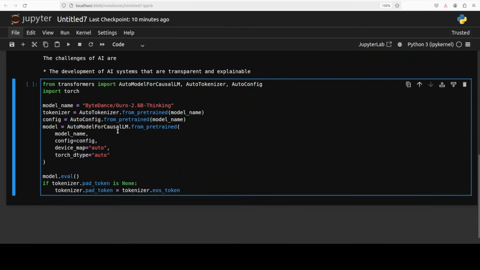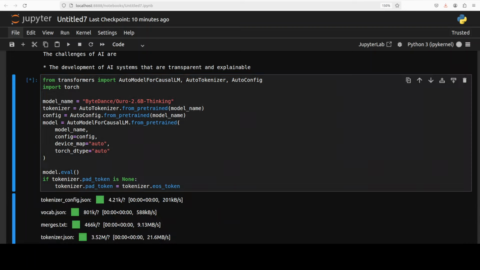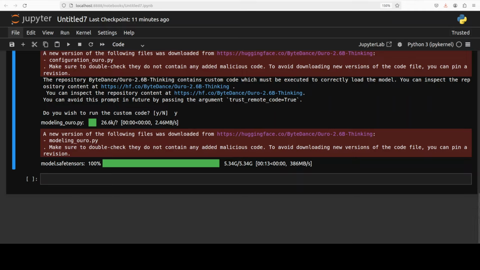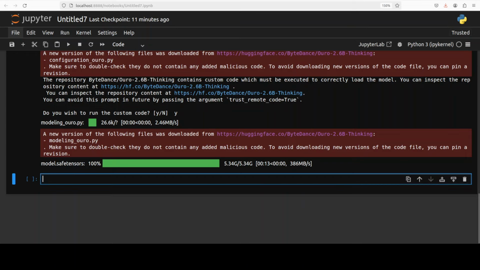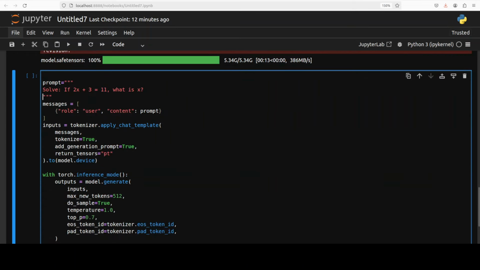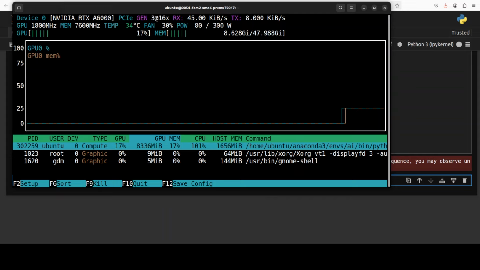Now if you want to have a post-trained one, a reasoning model on chain of thought, you can go with the thinking flavor. So let me download that one, and that model is now being downloaded, and that is all done. And you can see that after fine tuning, the model size has jumped to around 5.34 gig. So let's try this one out. And I'm just going to go with this math equation, and the rest of it is the same. So let me run this. And while it runs, this is the VRAM consumption, just over 8 gig of VRAM it is consuming.